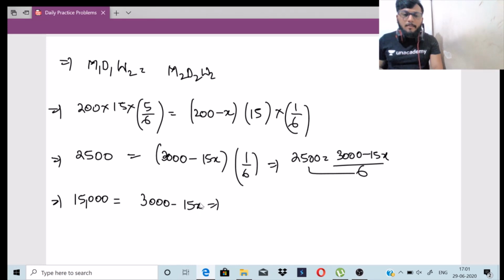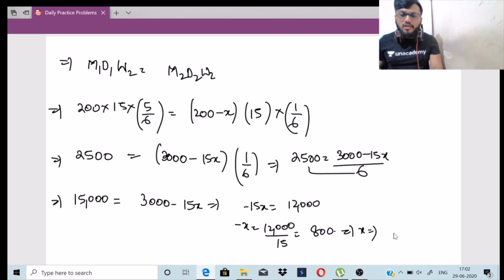Minus 15x is equal to 15,000 minus 3,000, that is 12,000, right? So minus x will be 12,000 by 15, which is nothing but 800, or else x is equal to minus 800.